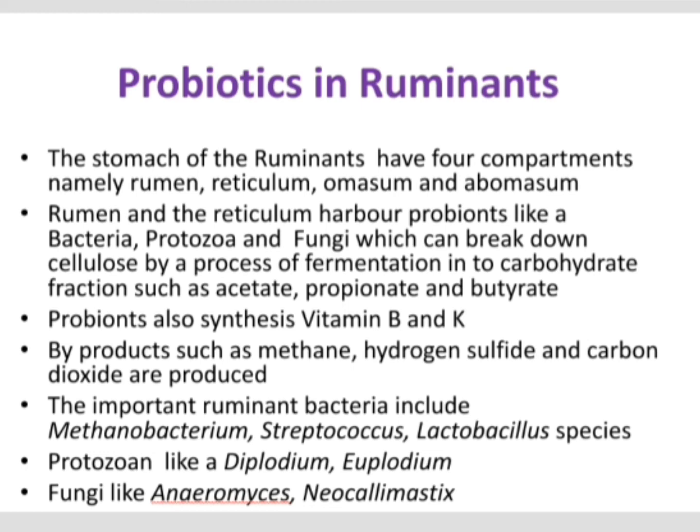So the stomach of the ruminants has 4 compartments: rumen, reticulum, omasum and abomasum. And the rumen and reticulum have these probiotic microorganisms like bacteria, protozoa and fungi.